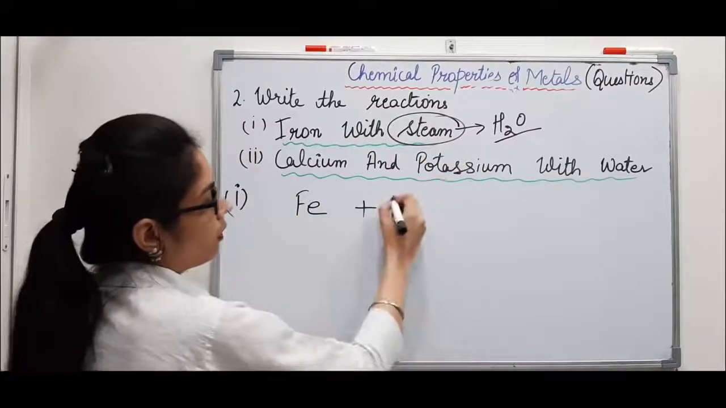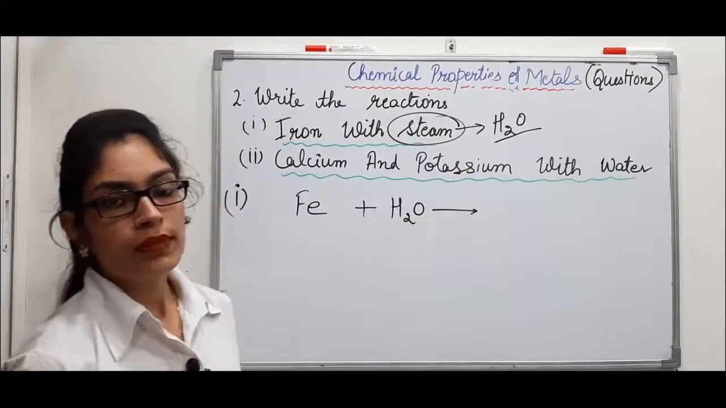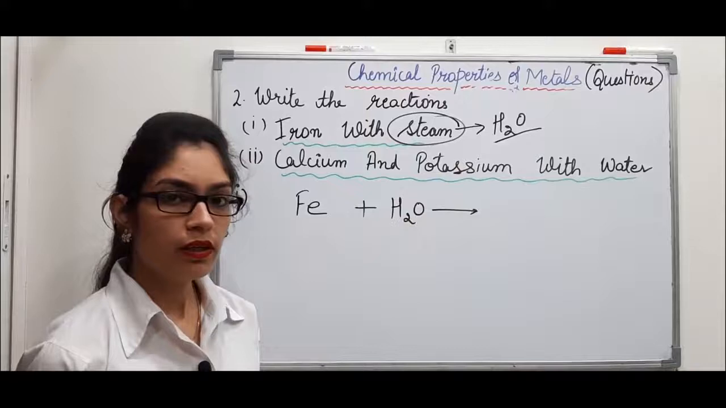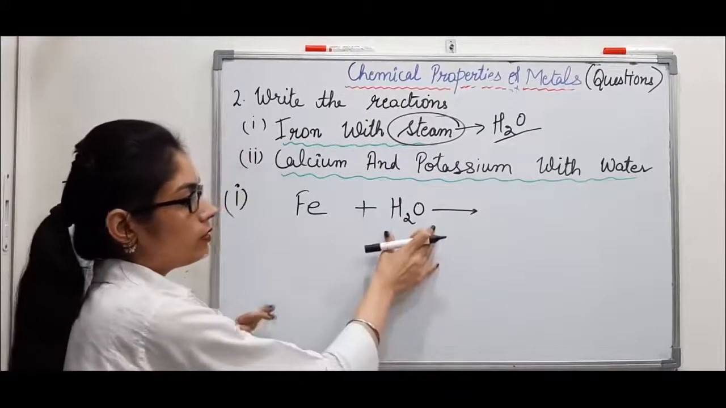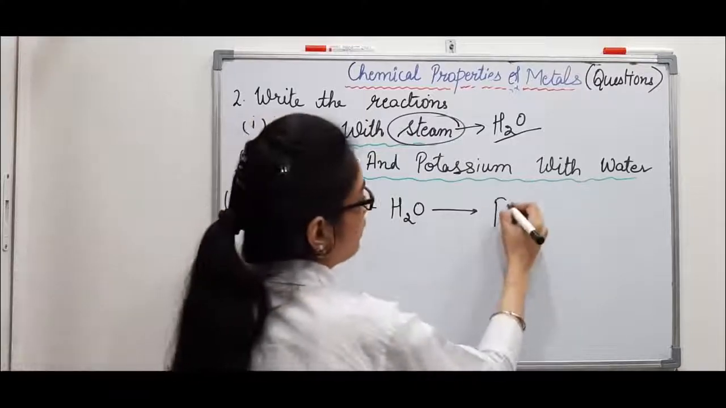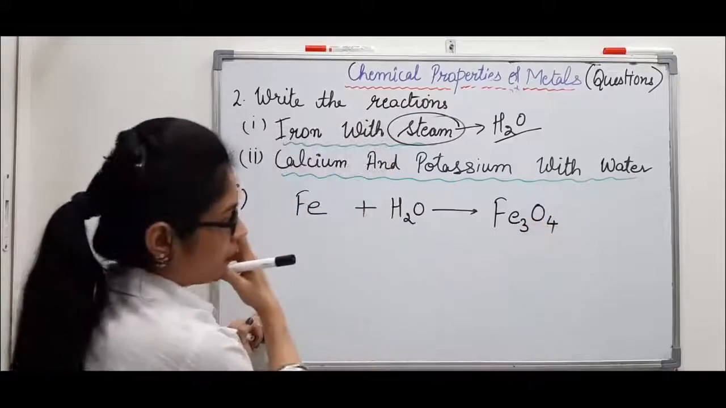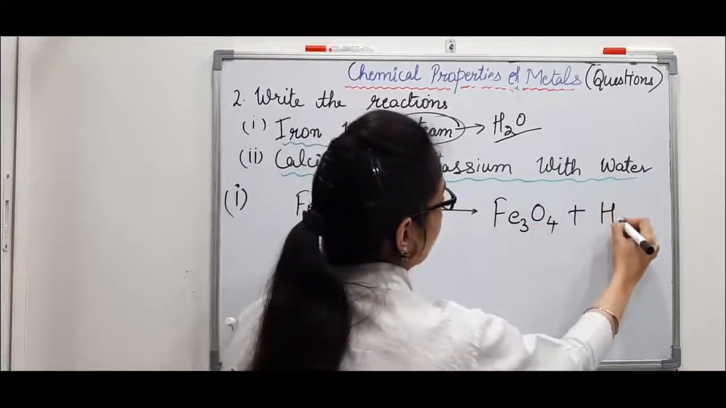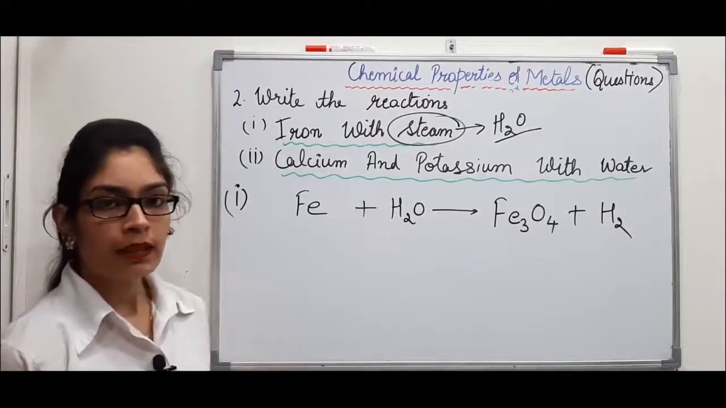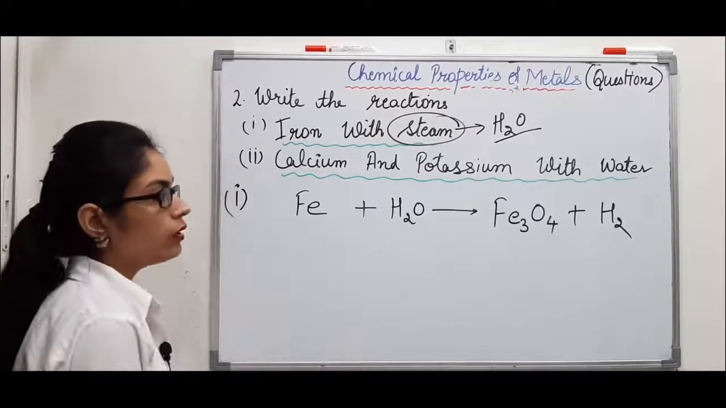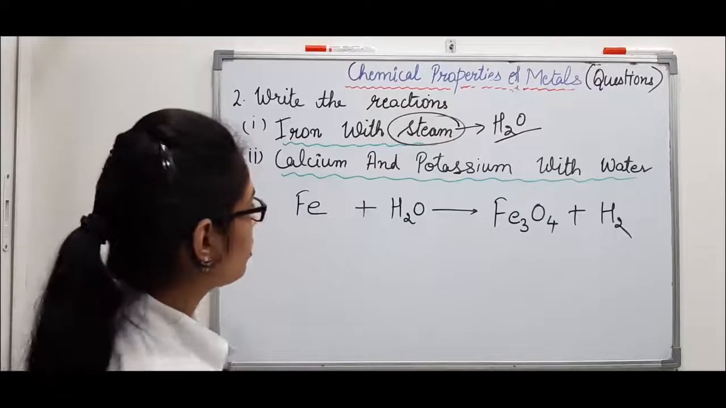Iron plus water. In general chemical equations we have done that metals, if they are insoluble in water, will give us metal oxide on reaction with water. So which means we will get iron oxide plus hydrogen gas. You just have to remember the chemical properties of metals. If you know the chemical properties, then you can easily do any chemical reaction. Now let's balance the equation.